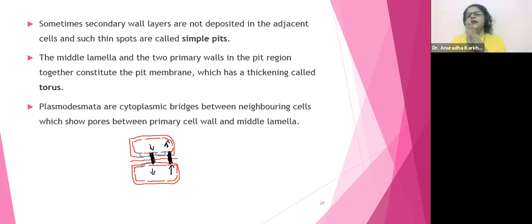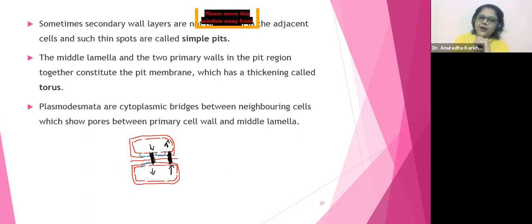So what is plasmodesmata? Primary cell wall of one cell, primary cell wall of another cell will have hollow openings or pores which will get connected via the middle lamella. Via means through the middle lamella. That is your plasmodesmata. And what is going to be your torus? Torus is going to be a thickening which is going to be constituting the pit membrane. So where is the pit membrane? The gap between primary cell wall and the secondary cell wall.